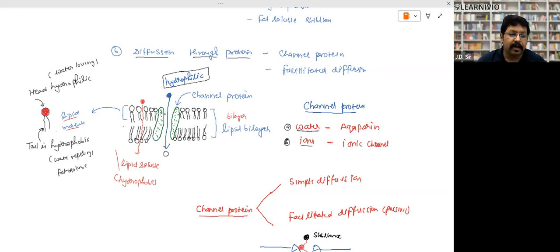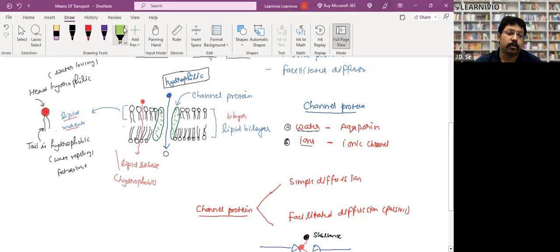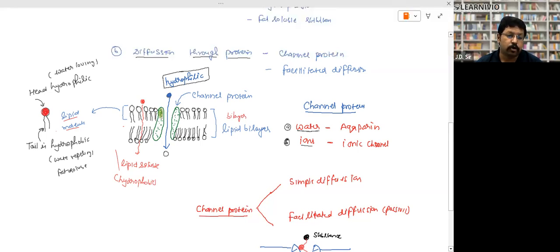Look, it is made up of a bilayer of lipid and protein. So there are these protein molecules. You can see these yellow and green colored structures. They are the protein molecules. So protein molecules make a structure. This is called a channel or gate, right? So what happened? Lipid soluble substances, if diffusion has to take place, they diffuse easily. Why?